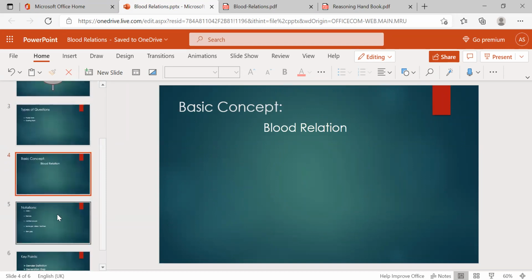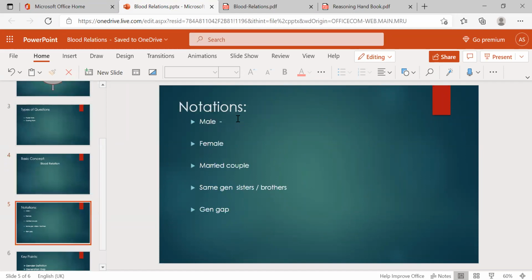And then notations. For male, you can write plus, or take the symbol of a square box, and for female you can make a circle or minus. For an unmarried couple, both are equal. For the same generation, sister or brother, you just give a straight line, even for cousins. And the gender gap you always have to show straight away, like this. This way, gender gap.